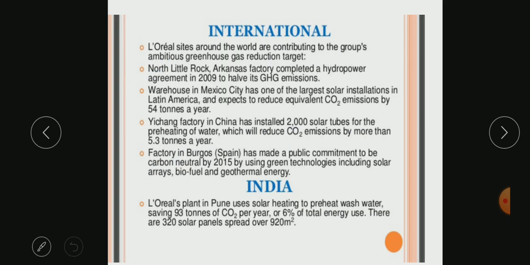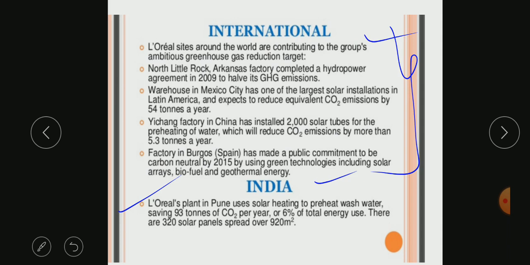Now there are international and Indian scenarios where you can talk about various plants. Let us not talk about international now, but take an example of India: L'Oreal, a brand, has a plant in Pune.